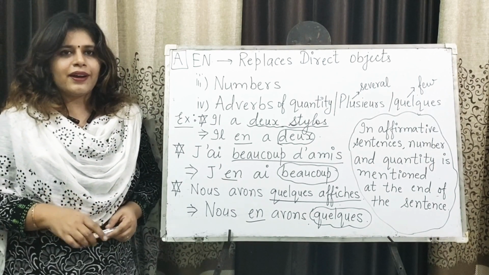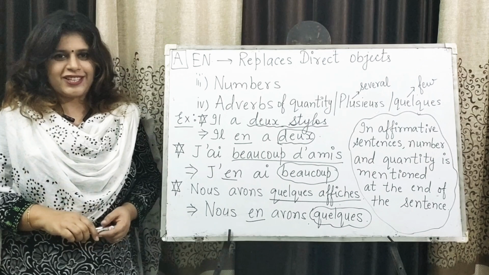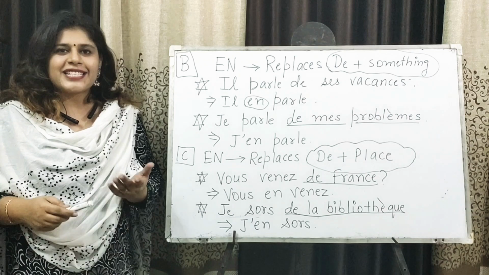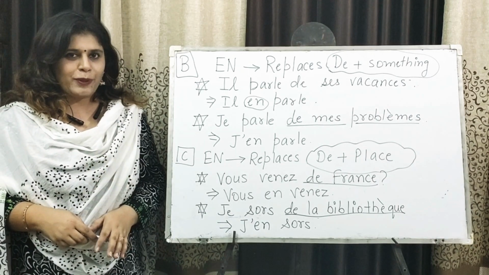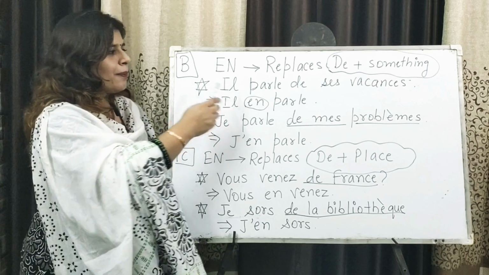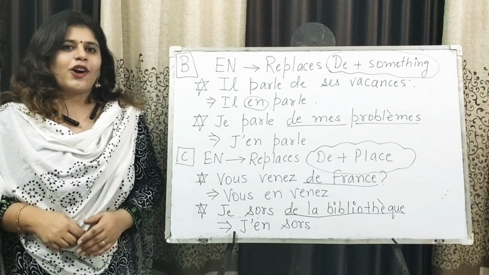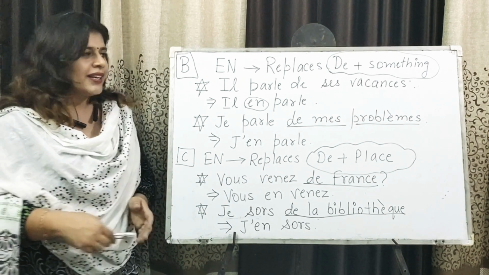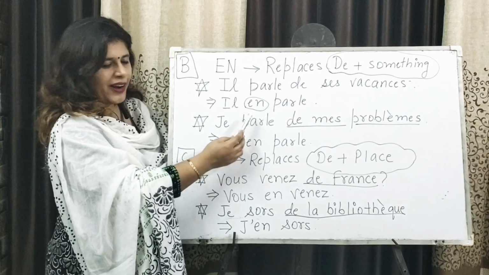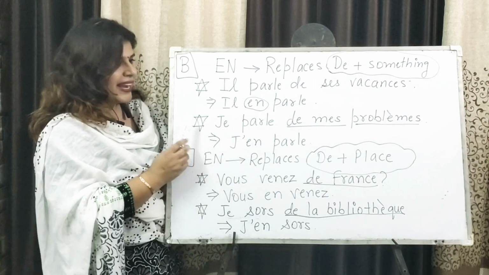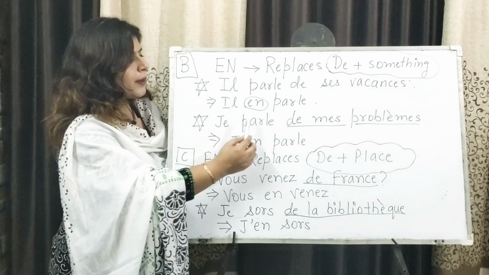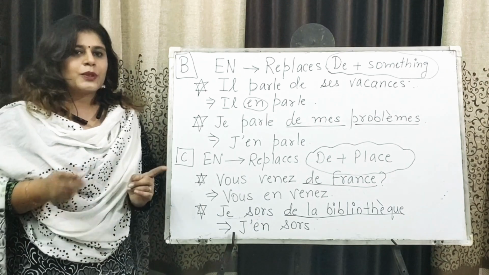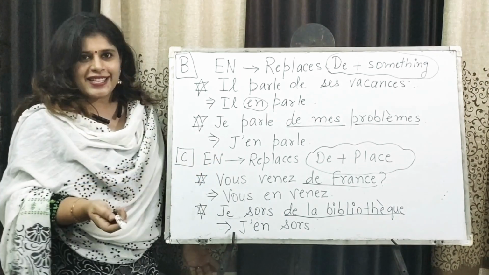And now further we are going to learn en usage with the preposition de. Now in part B, en replaces something and some place if they come with the preposition de. For example, il parle de ses vacances. He talks about his vacations. Now ses vacances is coming here with the preposition de. So we would replace it with the pronoun en. Il en parle. Second example, deuxième exemple. Je parle de mes problèmes. I talk about my problems. My problems with the preposition de, en is the pronoun. J'en parle.